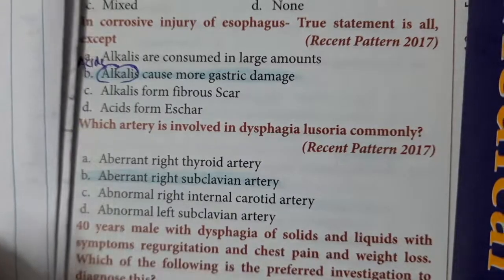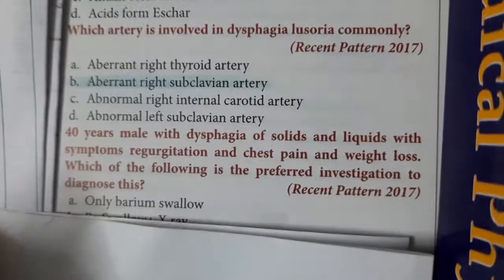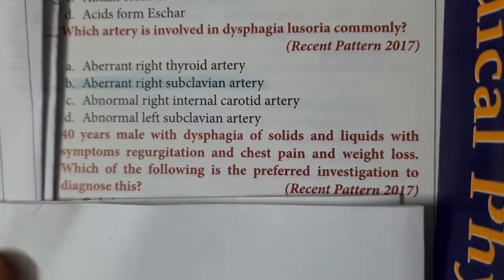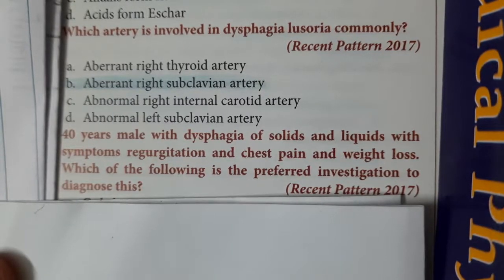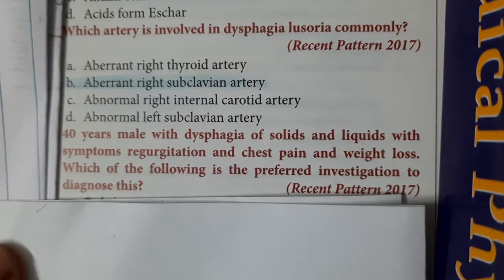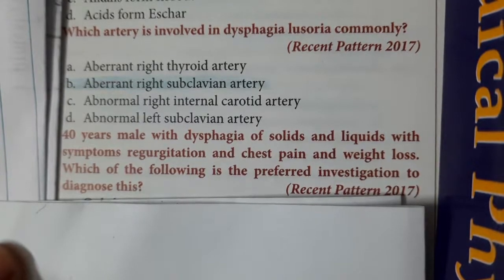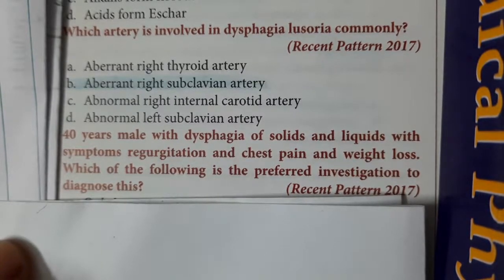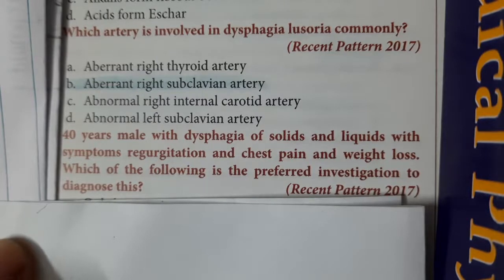Then, a 40-year-old male with dysphagia of solids and liquids with symptoms of regurgitation, chest pain and weight loss is seen. Which of the following is the preferred investigation to diagnose this disorder? If you see, this is a 40-year-old male with dysphagia, regurgitation, chest pain and weight loss.